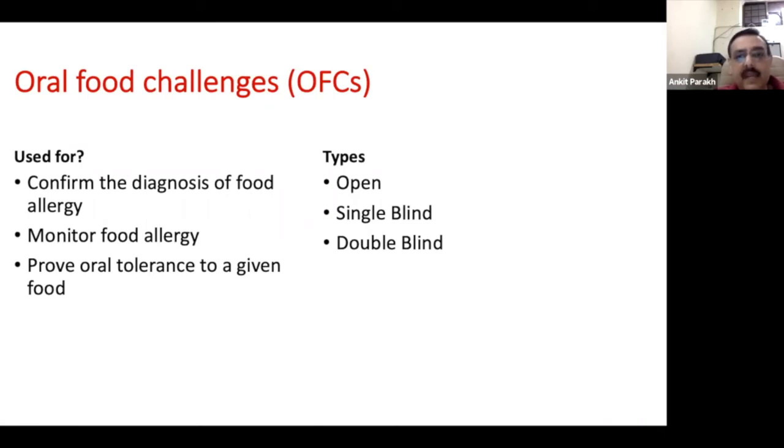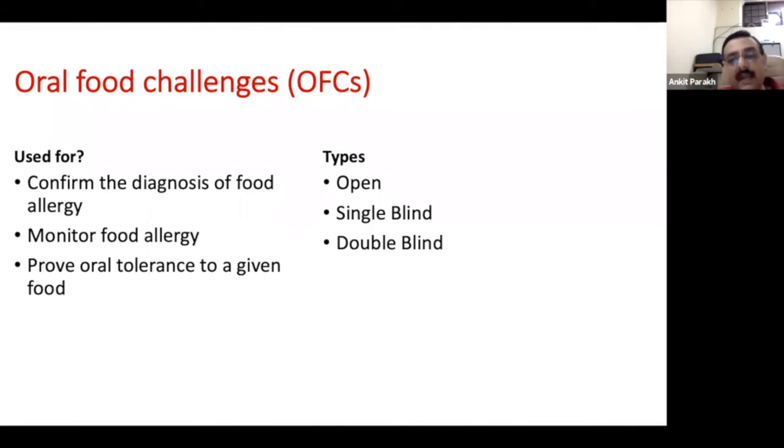There can be some amount of tachycardia, and so on. So there can be a lot of subjective symptoms which come in with food allergy. But you will not have things like urticaria, angioedema, and all these things. But these subjective symptoms can develop if you're doing an oral food challenge.